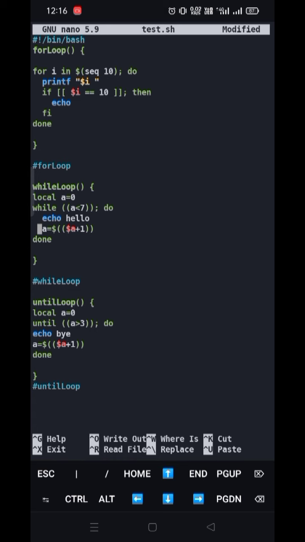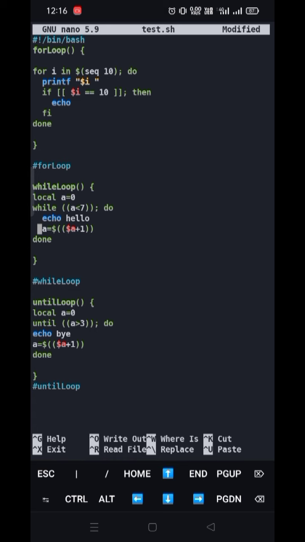Okay, 0 plus 1 is equal to 1. Now the loop again starts from the first line. It will check whether a is smaller than or greater than 7. Now what is the value? a is 1, which is actually smaller than 7, so it will again run the code.